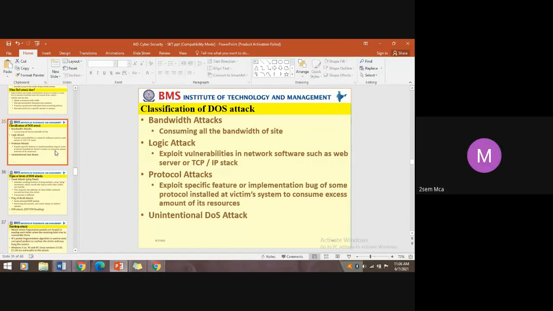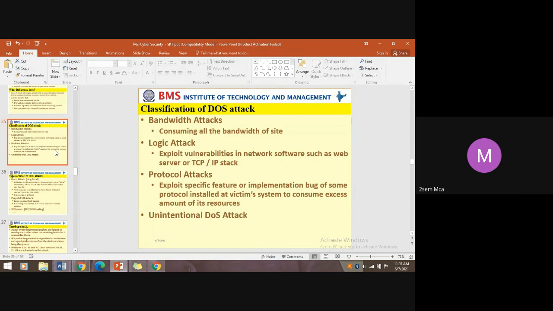Yes, sir. So in TCP/IP, the TCP protocol is used in which layer? Transport layer, combined with the network layer. So if any vulnerability is found in the TCP/IP, then exploitation happens. That is also termed a logical attack.